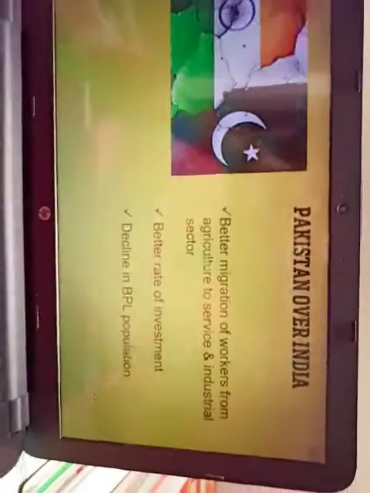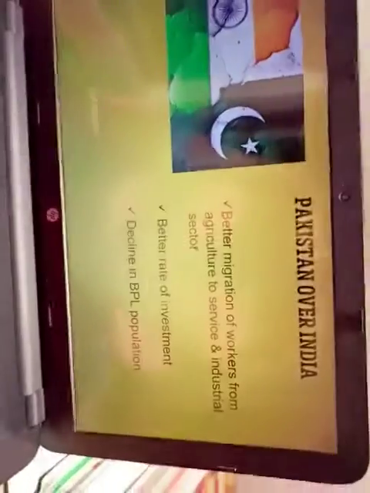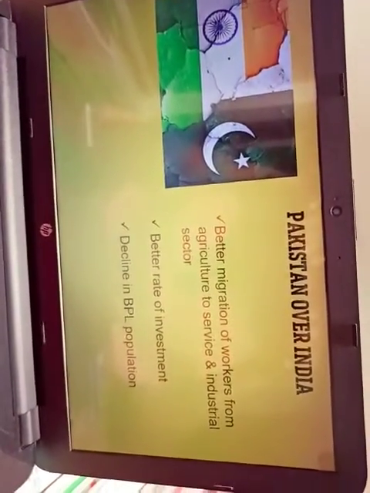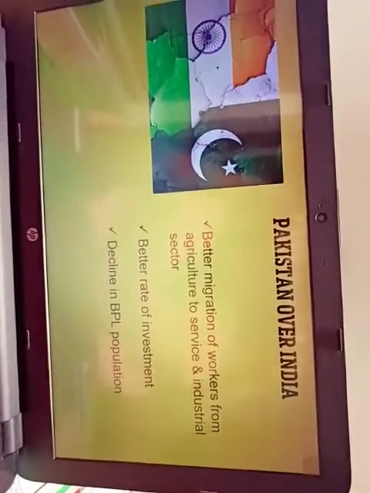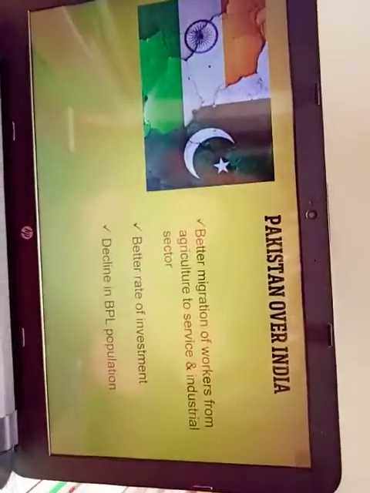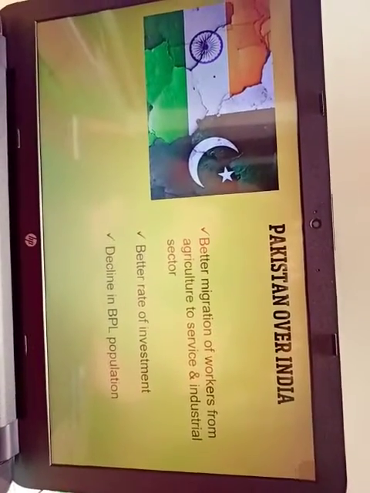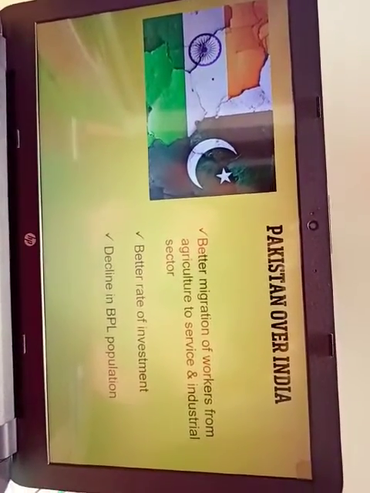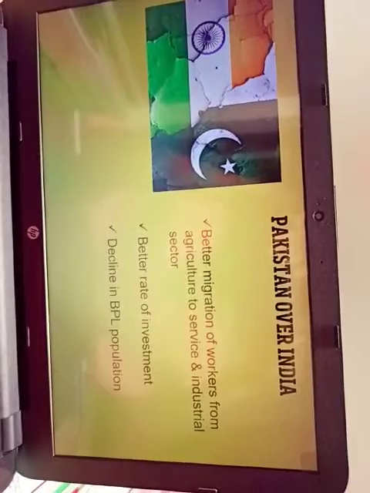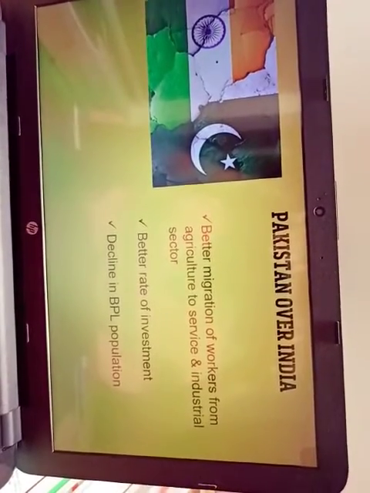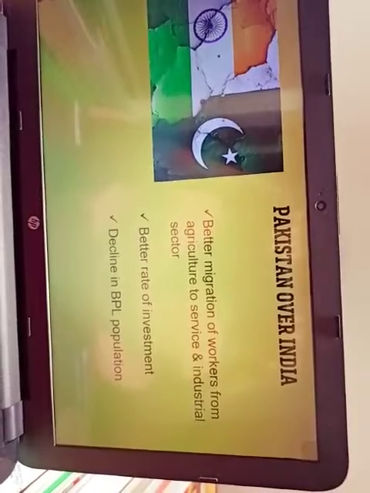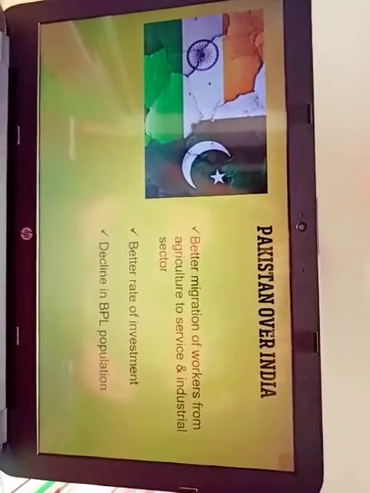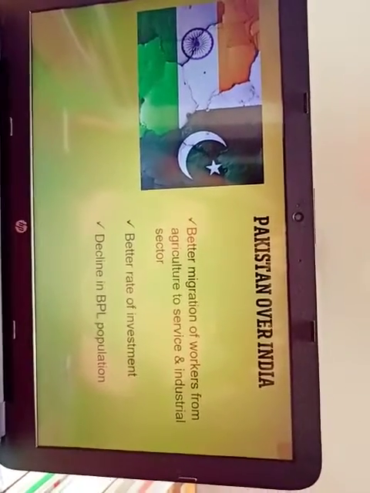But these are the things where Pakistan excels over India. That is, better migration of workers from agriculture to the service and industrial sectors. That is a shift from the agricultural sector to the industrial sector and service sector, the secondary and tertiary sectors, that you can see in Pakistan. Then a better rate of investment, and a decline in the BPL population, that is absolute poverty reduction. So these are the things where Pakistan excels over India.